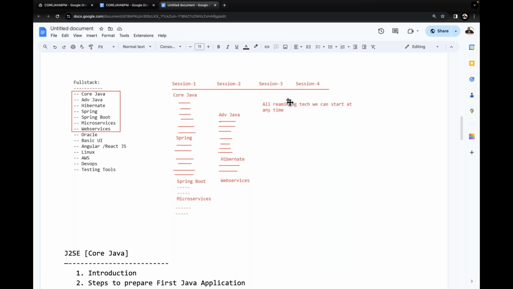Remaining session 3 and session 4: in these two sessions, we can start with Oracle directly. We can start with the UI technologies directly. We can start with all the remaining, DevOps, immediately we can start DevOps. We can start all the content immediately. No issues. In the remaining two slots, we can take it. But if you maintain 4 slots every day, your course is going to be completed in the specified time directly. Understand it clearly. So this is the roadmap we are planning for this total content.